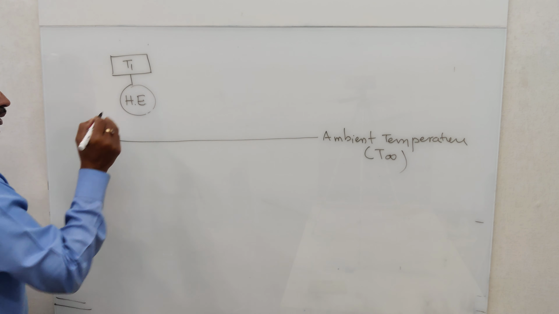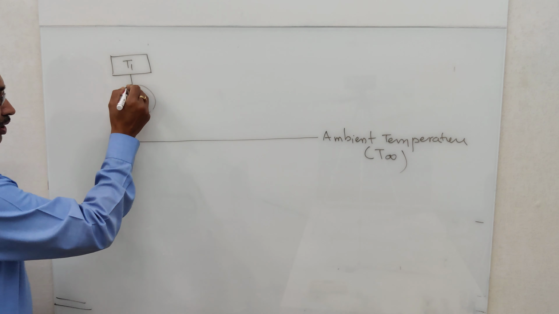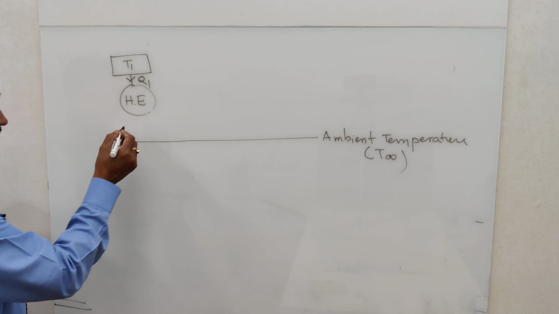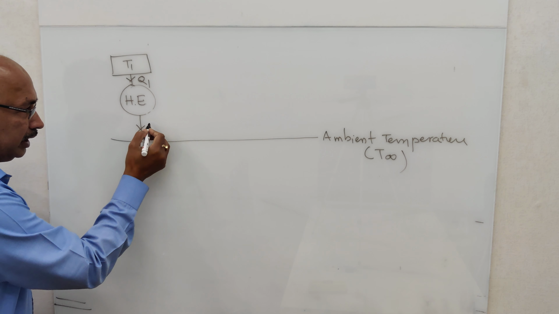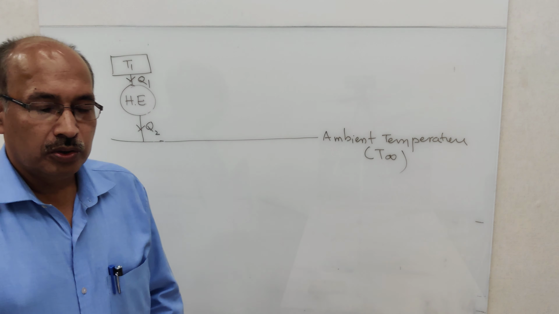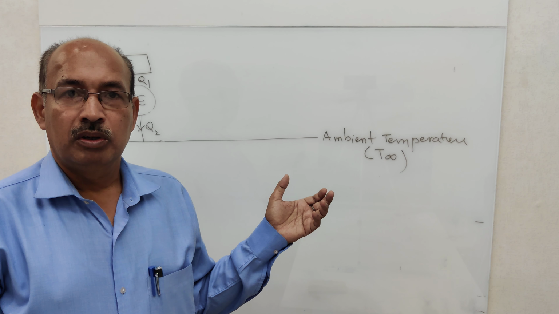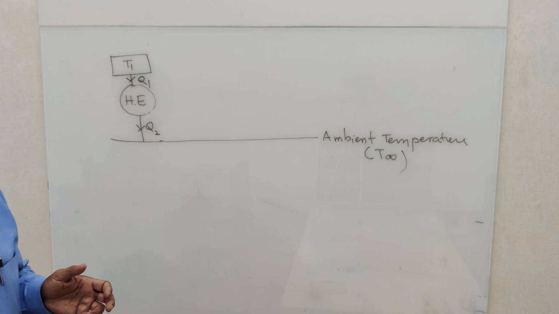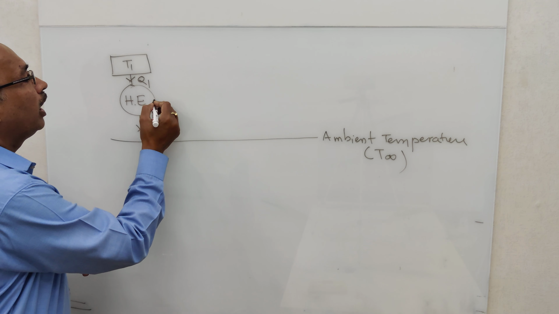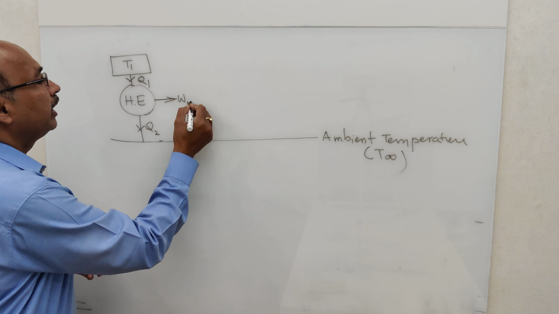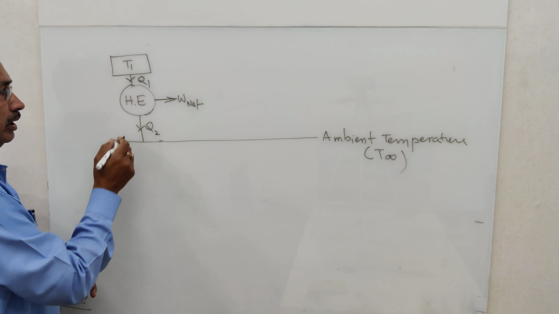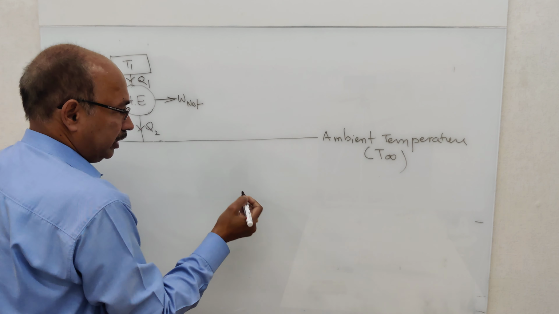So as I mentioned in the definition, heat engine is a device which consumes net heat. So that means some amount of heat is supplied to the engine and it rejects some amount of heat to the atmosphere. We know that all heat cannot be converted into work. That's the violation of perpetual motion machine kind 2. And it produces W net. So that's the heat engine. HE means heat engine.